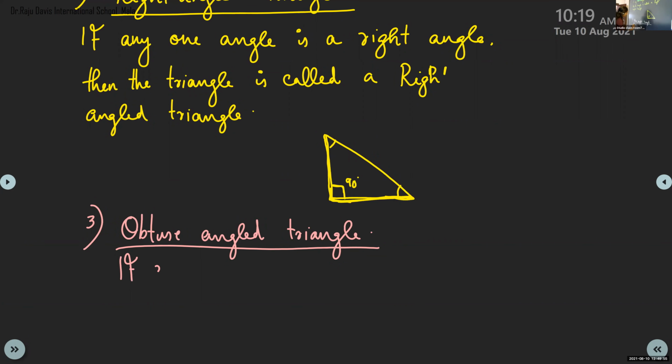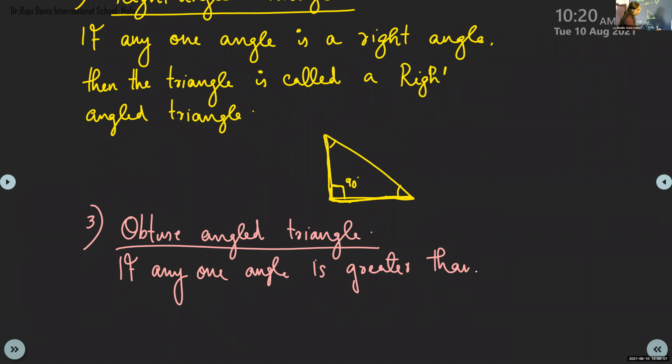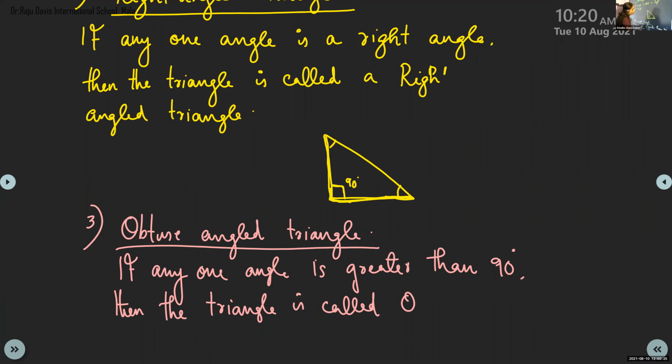If any one angle is greater than 90 degree, then the triangle is called obtuse angled triangle.